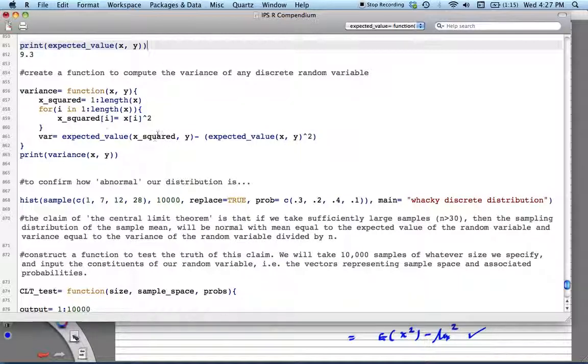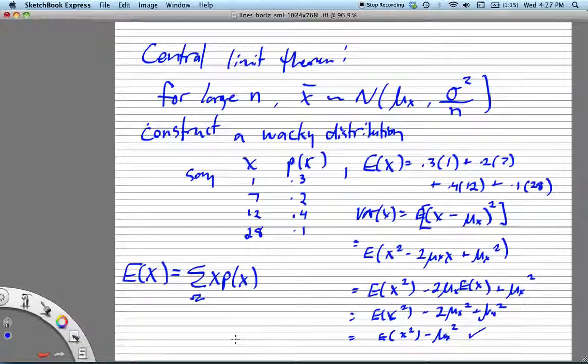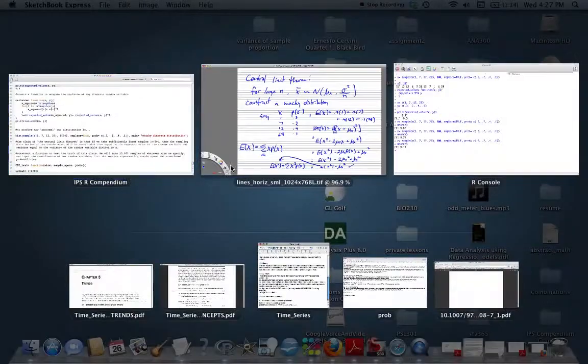Okay, I guess I should add that this piece, expected value of x squared, is now equal to the sum of x squared times the probabilities. So it's the dot product of our squared vector with the probabilities. Sorry if I didn't make that clear.